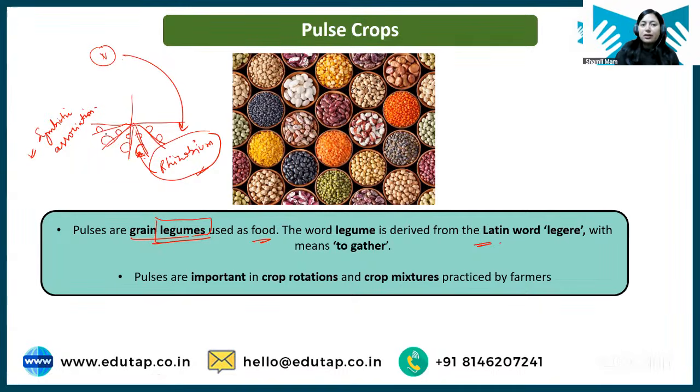So rhizobium is benefited, and the legume crops are also benefited. Clear? So that is how atmospheric nitrogen is fixed in the roots of legume crops.